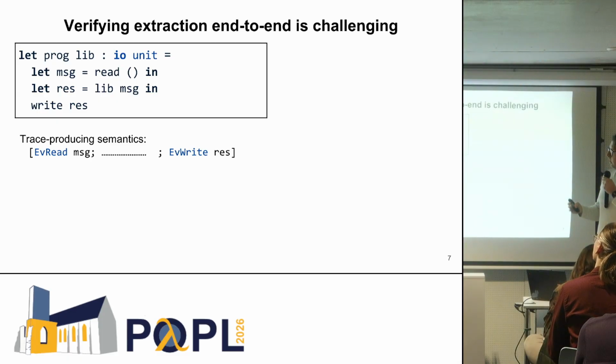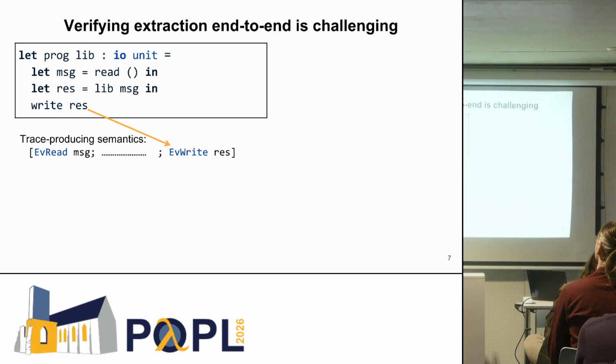And the way we are going to verify this is by using a trace producing semantics, where for each IO operation we associate an IO event, right? So for read we associate an event. For the library we don't know what it is going to do, so that will be a gap there. And then for the write there will be another event.